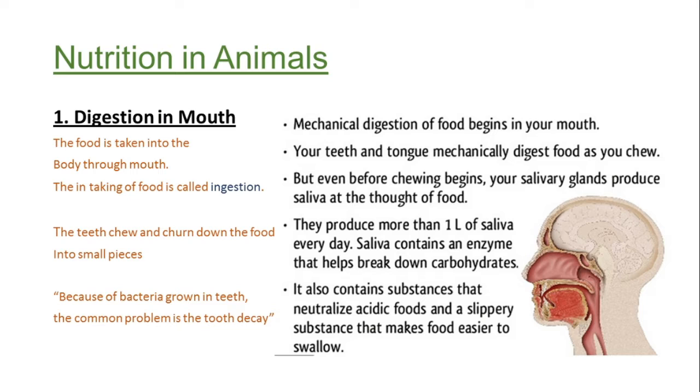Saliva also has some enzymes which help in digestion of carbohydrates, which starts from our mouth. As mentioned here, the mouth produces almost 1 liter of saliva every day. Saliva contains an enzyme that helps break down carbohydrates.